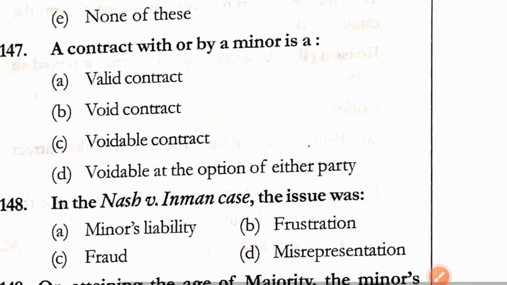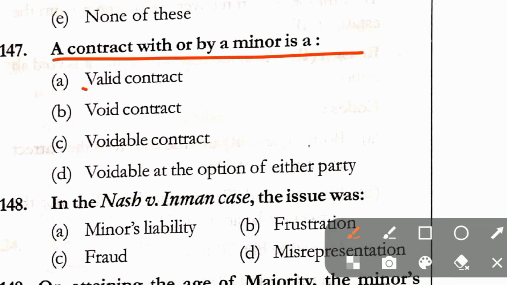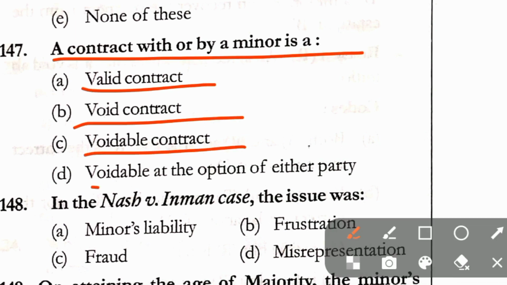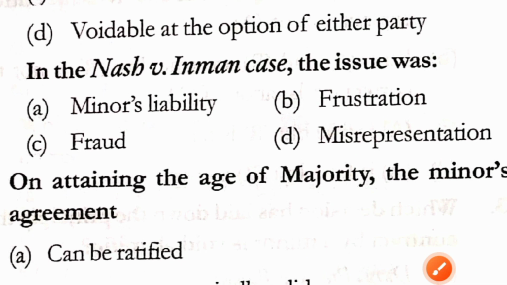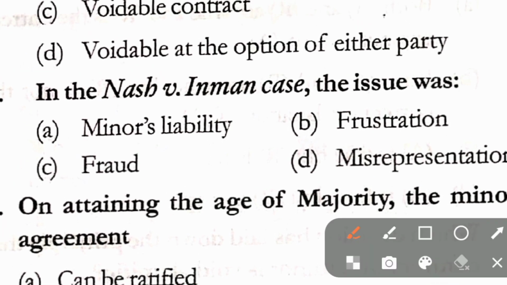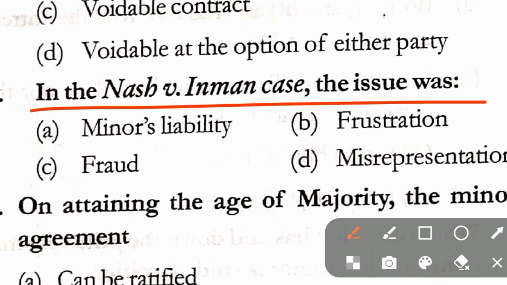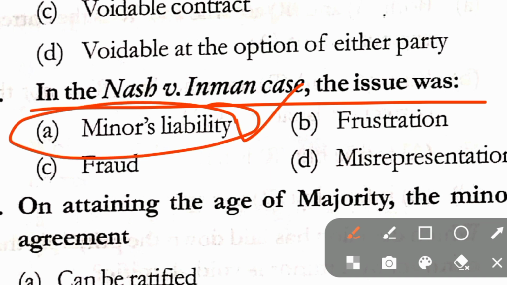Question number 147. A contract with or by a minor is a valid contract, voidable at the option of either party. Here correct answer is option B, that is void contract. Question number 148. In the Nash versus Inman case, the issue was minor's liability, frustration, fraud, misrepresentation. Correct answer here is option A, that is minor's liability.